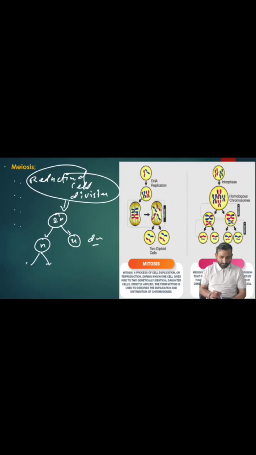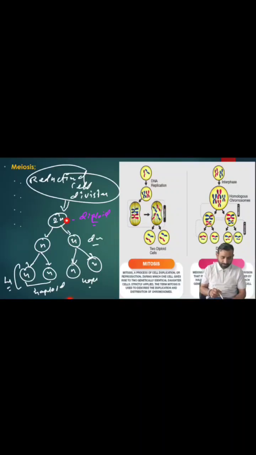These haploid daughter cells further divide into n and n. That means one mother cell will divide into 4 daughter cells. The mother cell is diploid. That means the chromosomes are in pairs, the paternal and the maternal. So you know that we have a total of 46 chromosomes, right? And here the daughter cells are haploid. Total how many daughter cells did we create? We created a total of 4 haploid daughter cells.